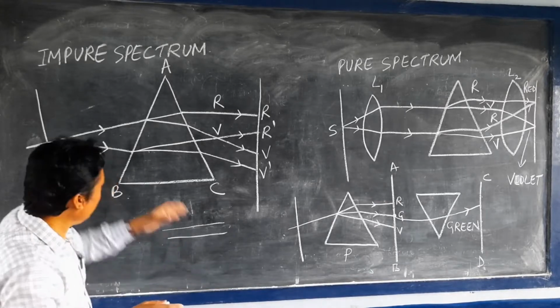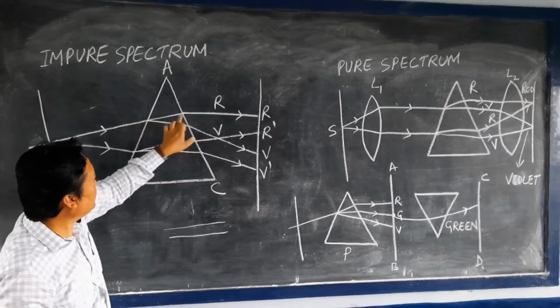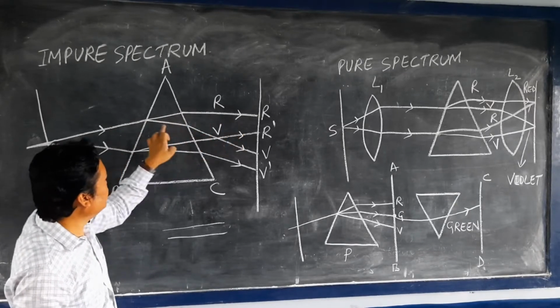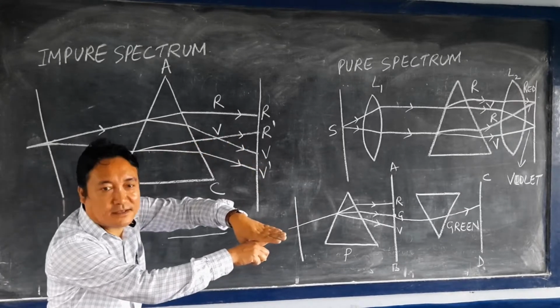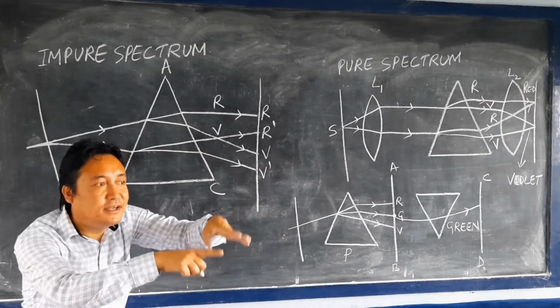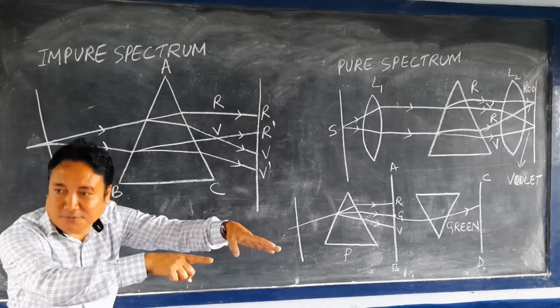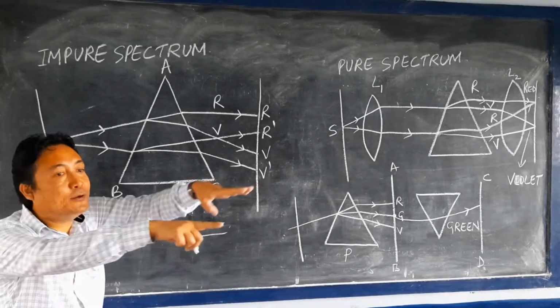You can see here, this is the red light, this is the violet light, and the red light is merging with the violet light here. That means they are not following a definite path. Since they overlap, they merge.